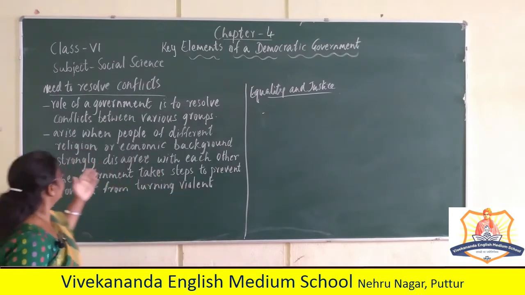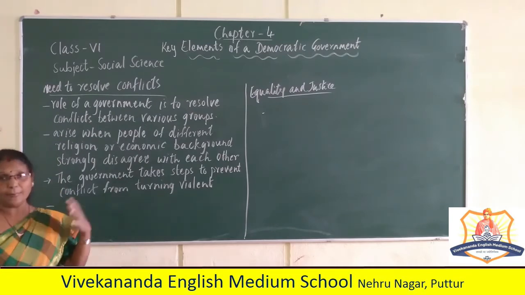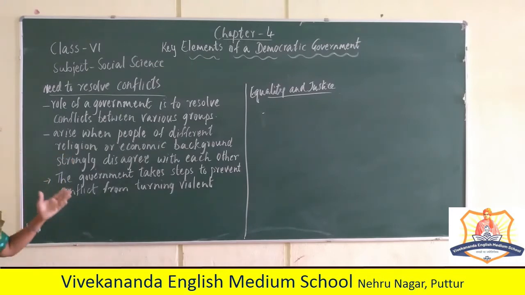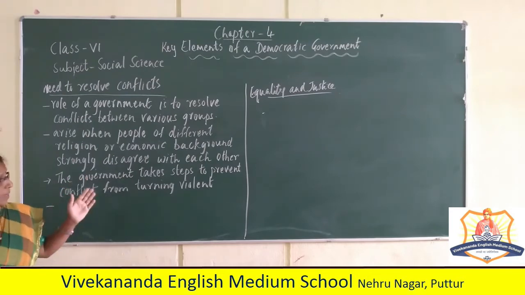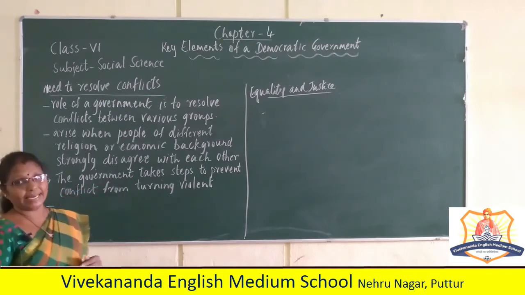The role of a government is to resolve conflicts between the various groups. Conflict arises when people of different religions and economic backgrounds strongly disagree with each other. When there is a disagreement between two groups, the government takes steps to prevent conflicts from turning violent.